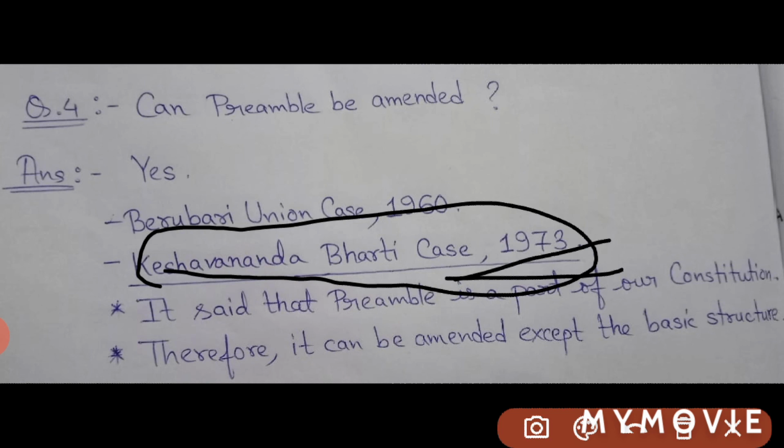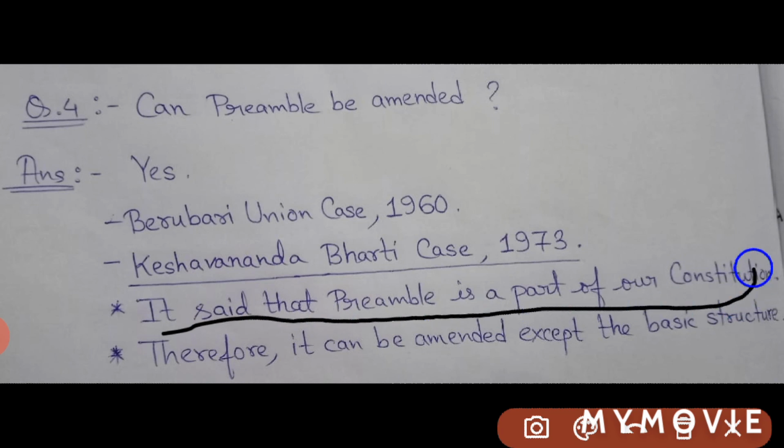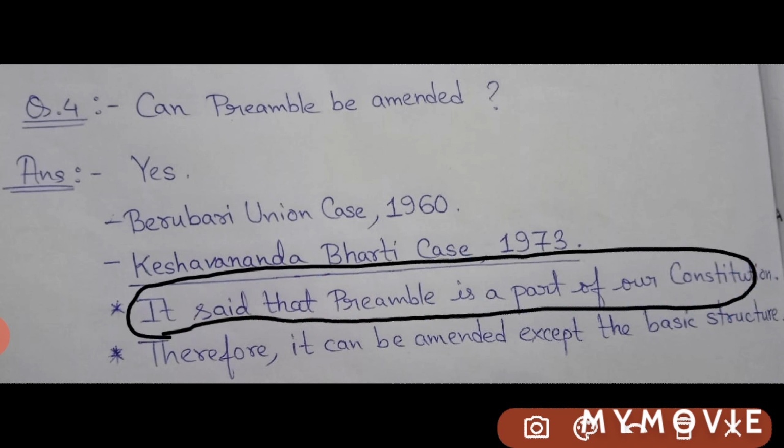In the Kesavananda Bharti case, the Supreme Court reversed its judgment. It said that the preamble is a part of our constitution. Earlier in the Berubari Union case, it said that the preamble is not a part of our constitution. But in the Kesavananda Bharti case, it said that the preamble is a part of our constitution.